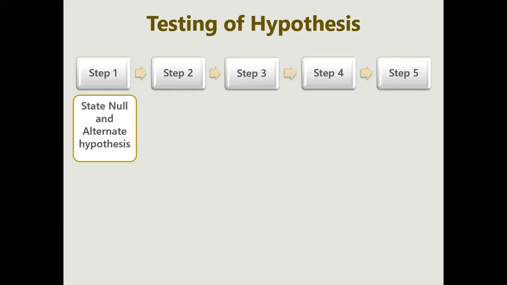If the question says, was the drug significant or not, we can say the alternate hypothesis is the drug was significant and the null is the drug was not significant. Now, what is the difference? Null will always be against the question. If the question says the drug was significant, the null hypothesis will always say it was not significant.